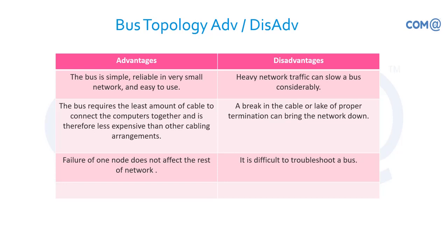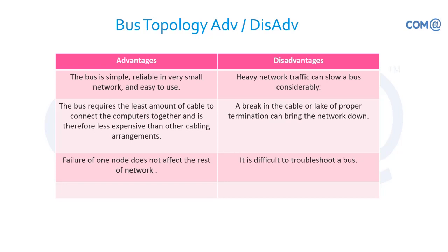Disadvantages: it cannot withstand heavy traffic because it is using a coaxial cable, so you cannot go beyond 10 Mbps speed, and the distance is also limited. So traffic collisions or congestion will be there, and the data transfer will be very slow. If you are not doing the proper termination, then establishing connectivity will be difficult. That is the reason we limit it to small numbers and provide a terminator at the end.